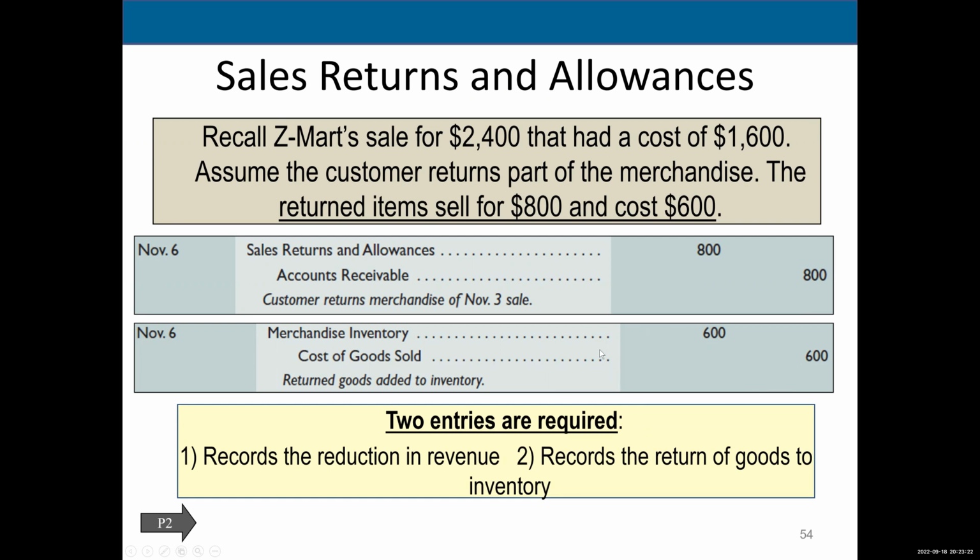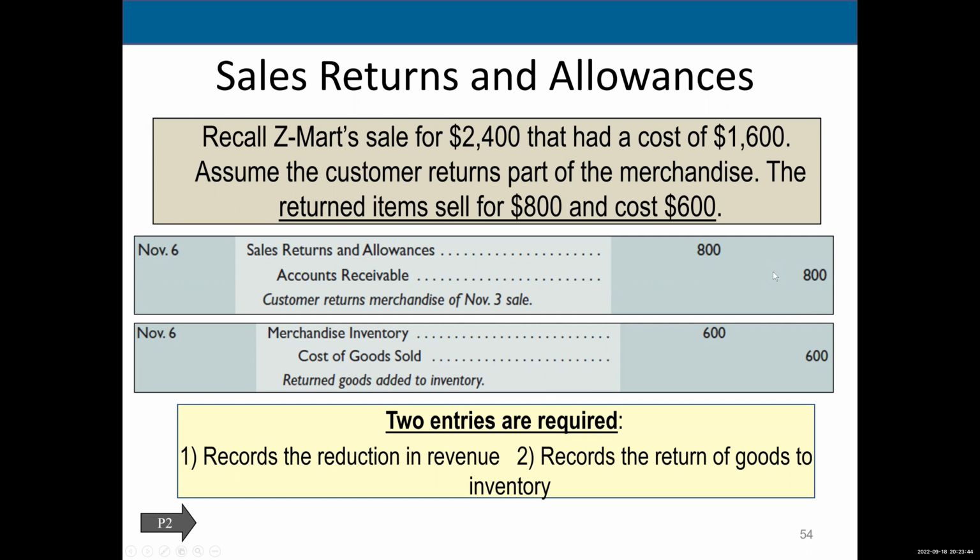So again, I'll go from the top here. He returned $800 worth of merchandise that we sold him. Well, if he returned it, he doesn't owe us that anymore, right? He returned it and we didn't make the sale. So it's debit, sales returns and allowances, credit, accounts receivable.